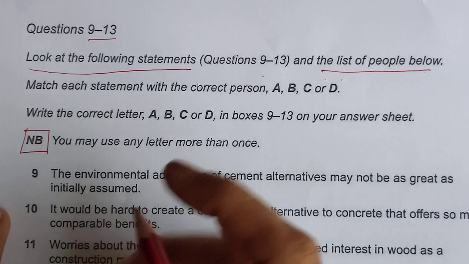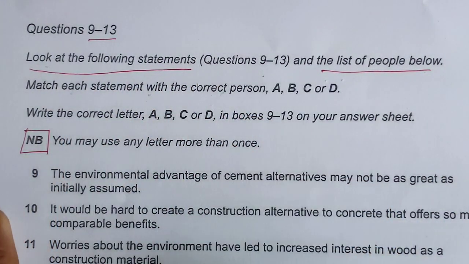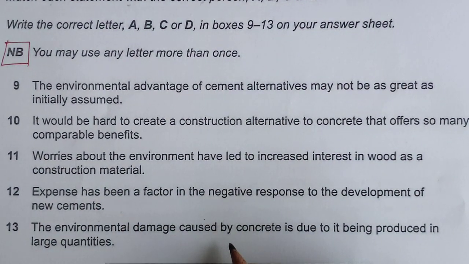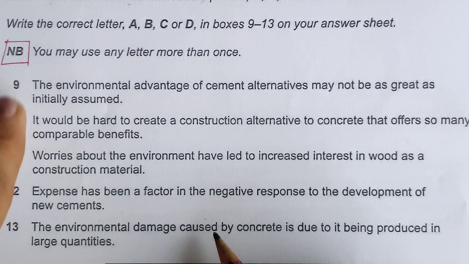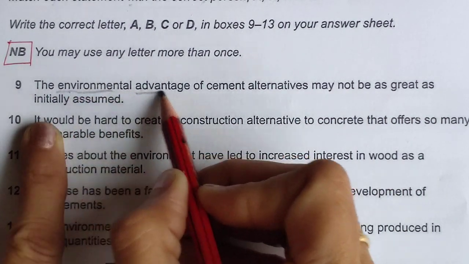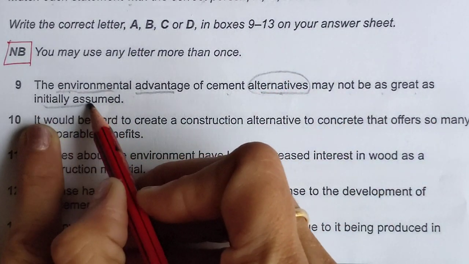Now next is match each statement with the correct person. Look at the following statements and the list of people. You can see this. First I will try to understand these statements. The environmental advantage of cement alternatives may not be as great as initially assumed.